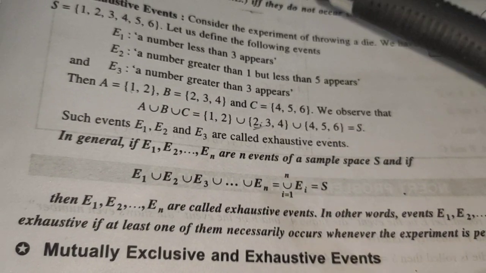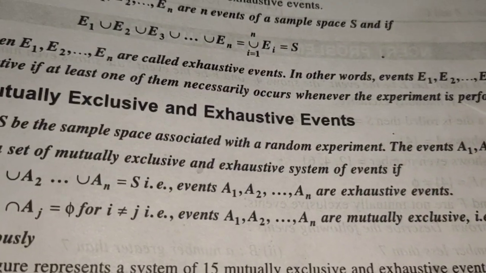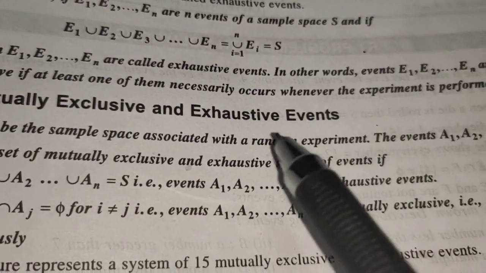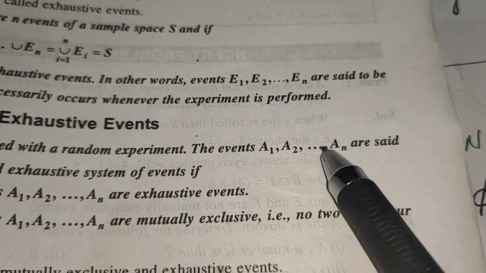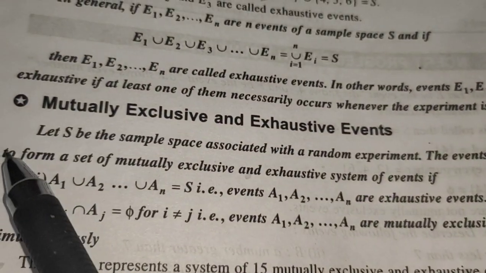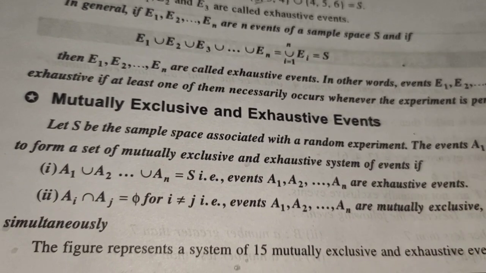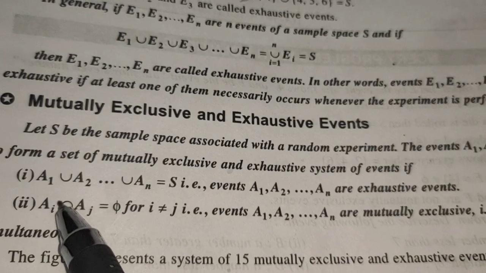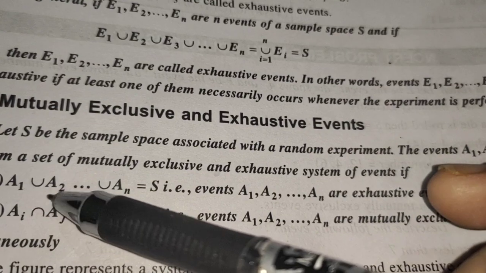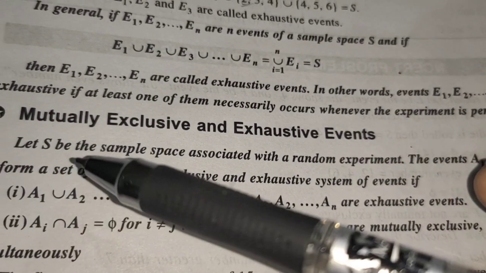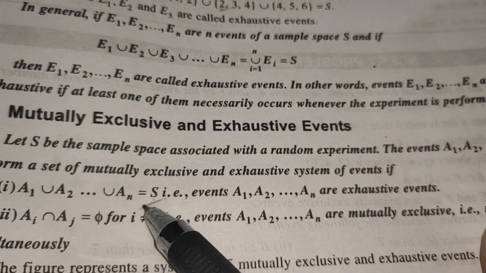This is another important concept. Next is mutually exclusive and exhaustive cases. What are those? Let S be a sample space associated with a random experiment. Let us consider the events A1, A2 up to AN, which are said to form a mutually exclusive and exhaustive system of events if these two conditions hold. What is the first condition? When we apply the operation of union, A1 union A2 union A3 union A4 up to AN, then you must get back your sample space.